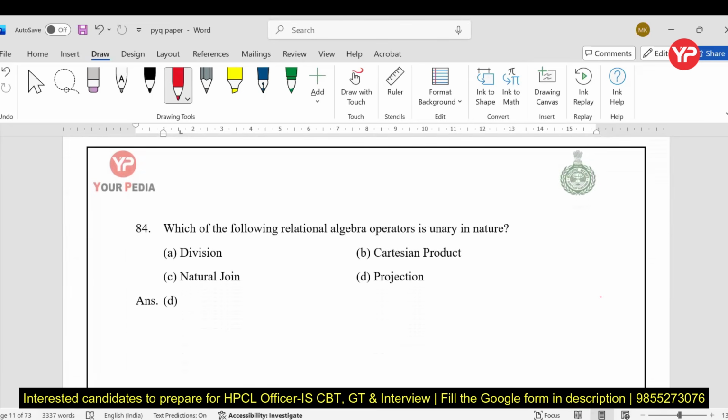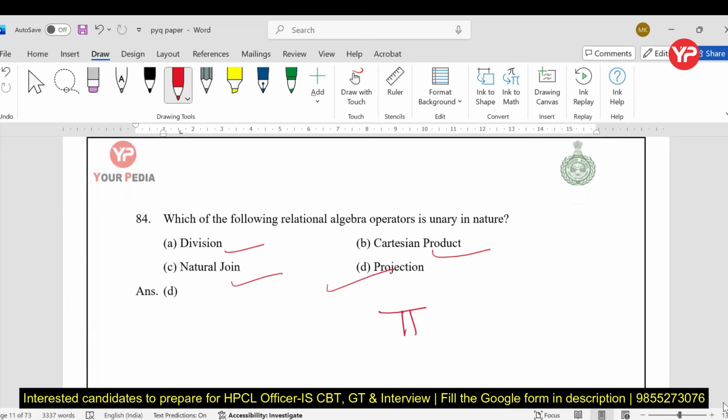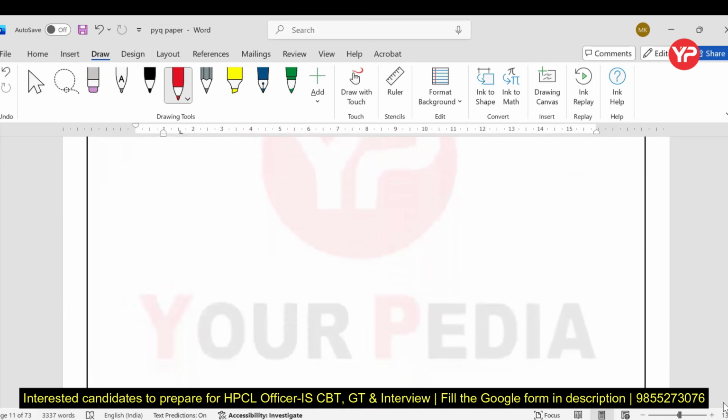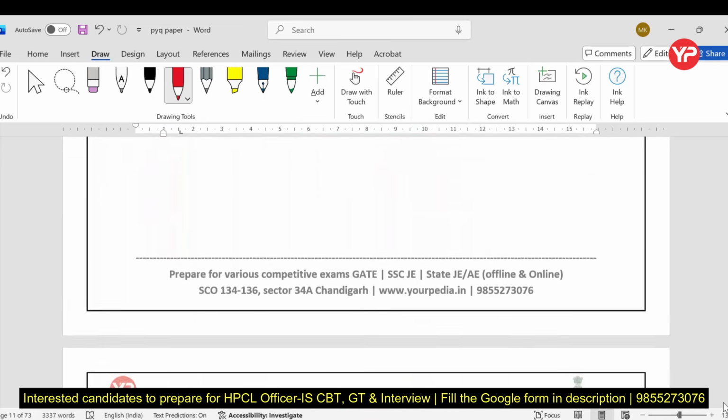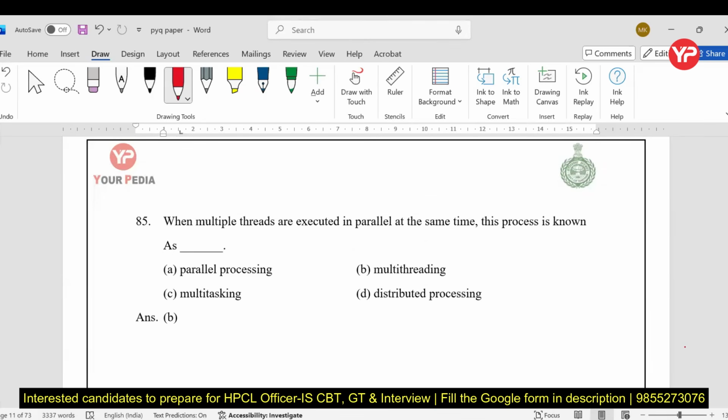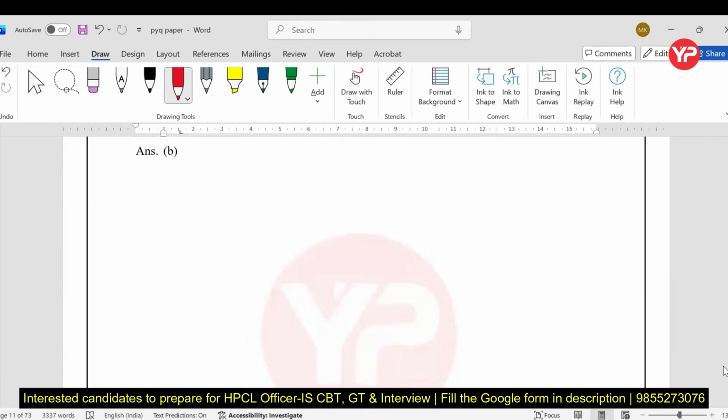Which of the following relational algebra operations is unary? Projection. Because in the projection operation, we select the final columns which we need in the final output. Division requires multiple tables, Cartesian product is a binary operation, natural join is again a binary operation, my dear students. When multiple threads are executed in parallel at the same time, it is called multi-threading. That is the standard definition of multi-threading.